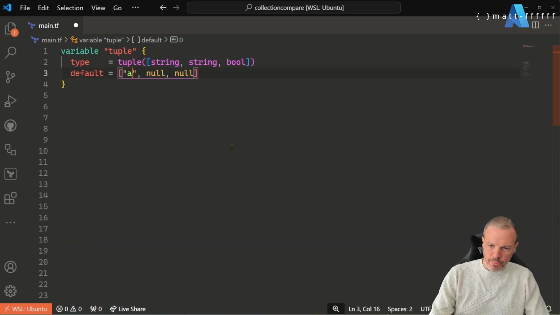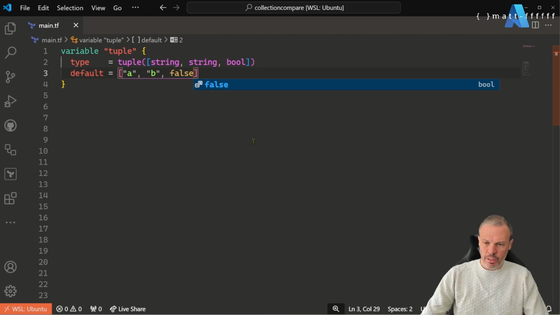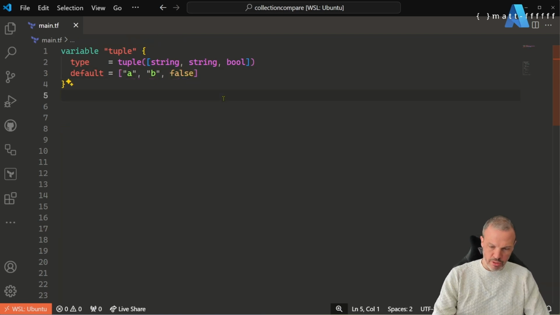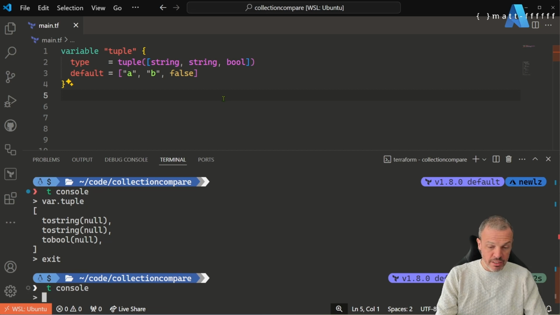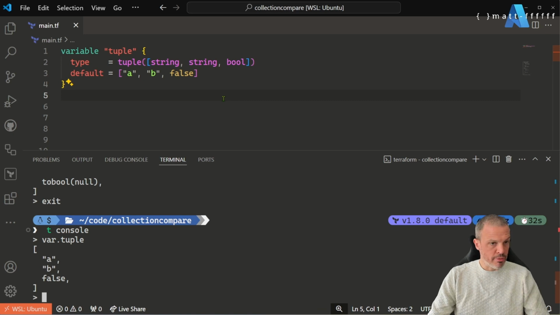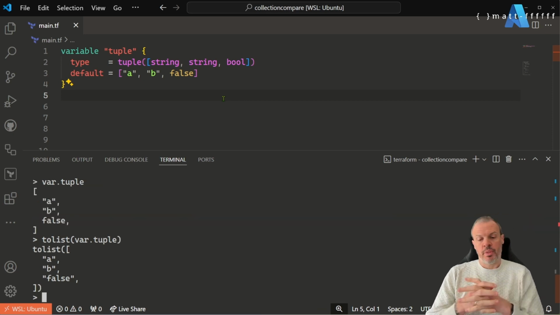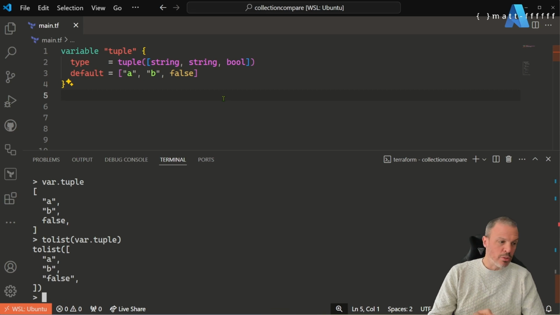So let's go back and put this back to some values. So let's say that's a string, and that's a bool. So let's have a look at that. So A, B, and false is our tuple value. So let's see what happens when we go back in here. So that's a valid value. So var.tuple is A, B, and false. Can we convert that to a list? Let's have a look. Yes, we can. But look what it's done.